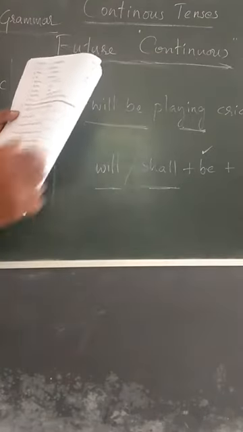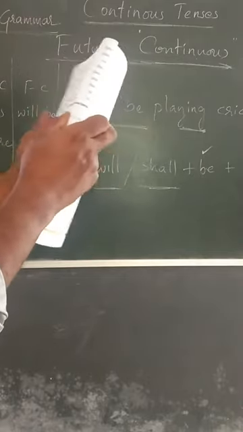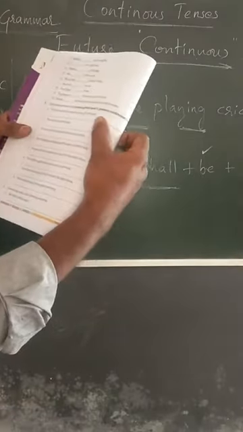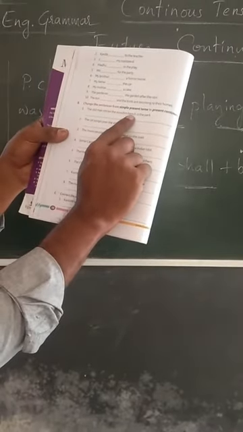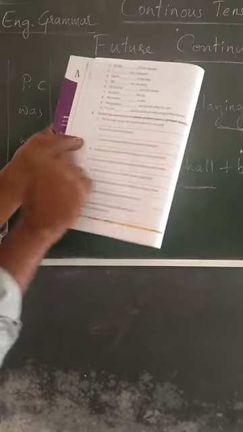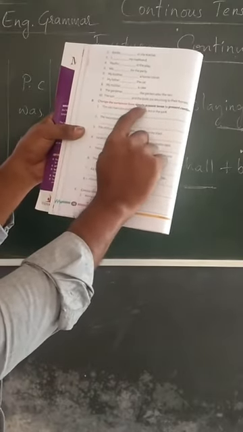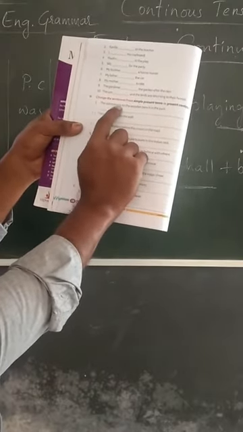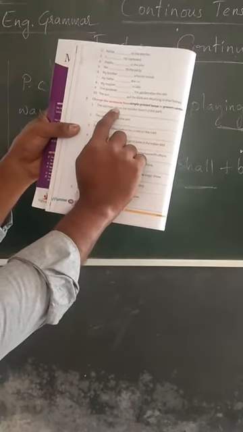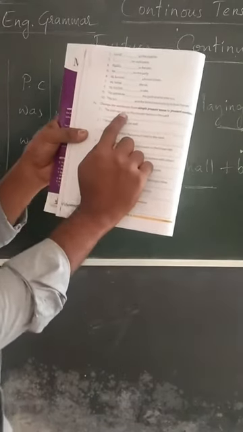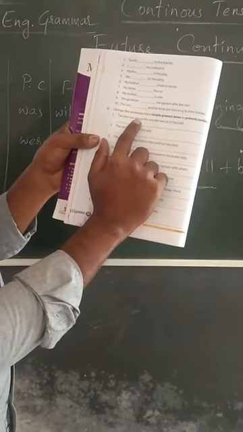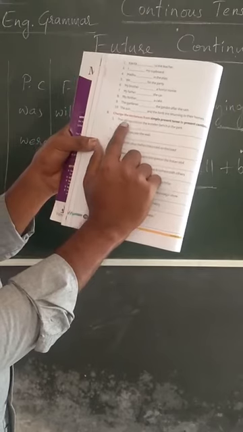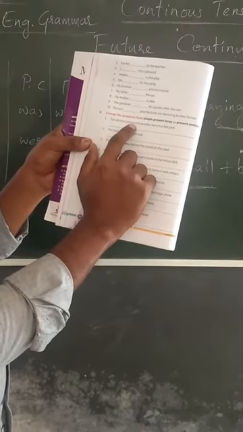Okay. Change the sentences from simple present tense to present continuous tense. The old man sits on the wooden bench in the park. So when you read the sentence, you can understand it is in simple present tense because of the verb here, sits.